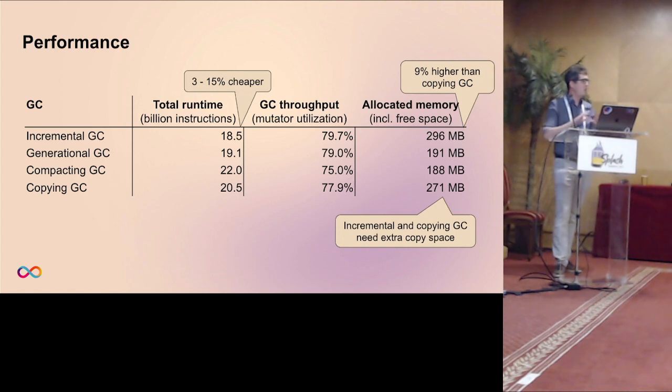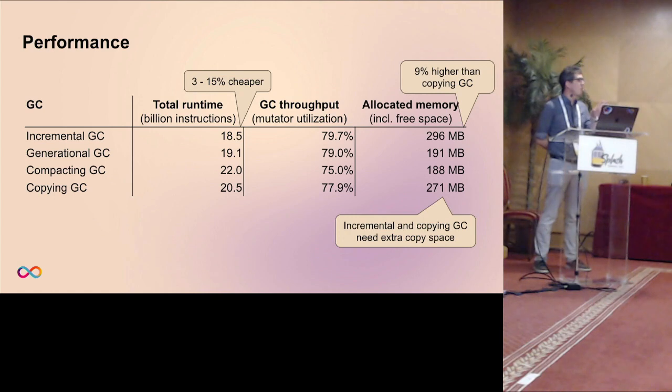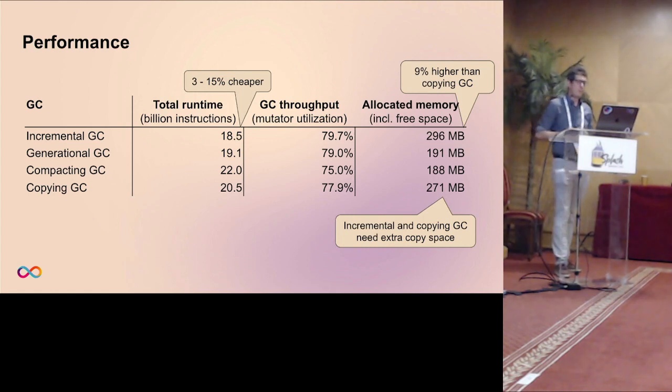This shows the average cost of running a program, mutator cost plus garbage collection cost. The reason is that for the incremental garbage collector, we have this liberty of focusing on partitions to evacuate. We don't need to do the full garbage collection job, but can limit ourselves to the most beneficial aspect. Of course, then the GC throughput is similarly related.